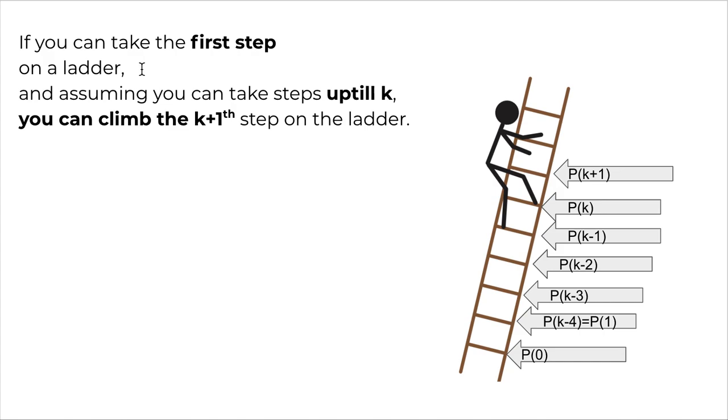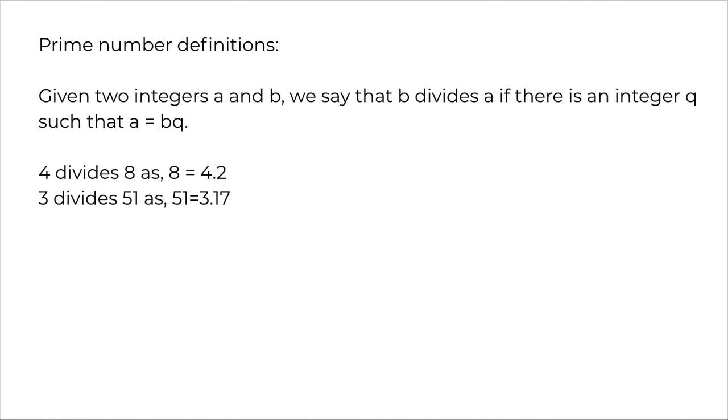So it's similar to, if you can take the first step on a ladder and, assuming you can take steps up till k, you can climb the k plus 1 step as well. So that's the principle of mathematical induction. Or like if you go into the domino principle, the first one falls down and the next k dominoes will fall, and that's when the k plus 1 will also fall, right? So that's the principle of strong induction.